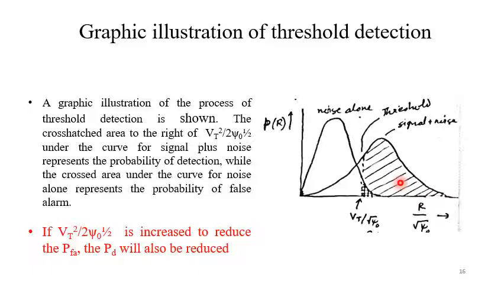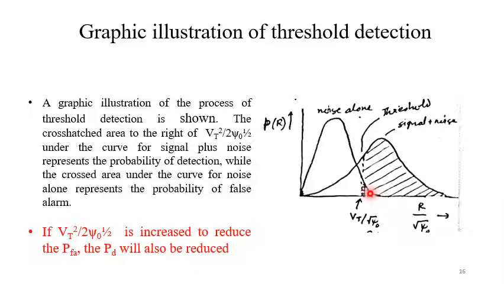Now if we increase the threshold voltage, what will happen? So if the threshold voltage is shifted slightly towards the right, what will happen? This PFA area will be reduced, right? That means the probability of false alarm will be reduced.